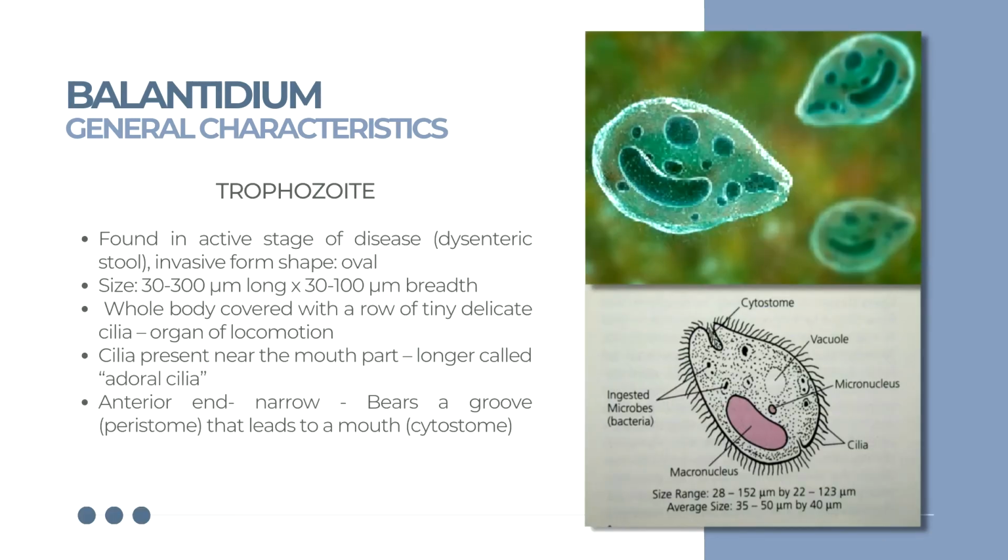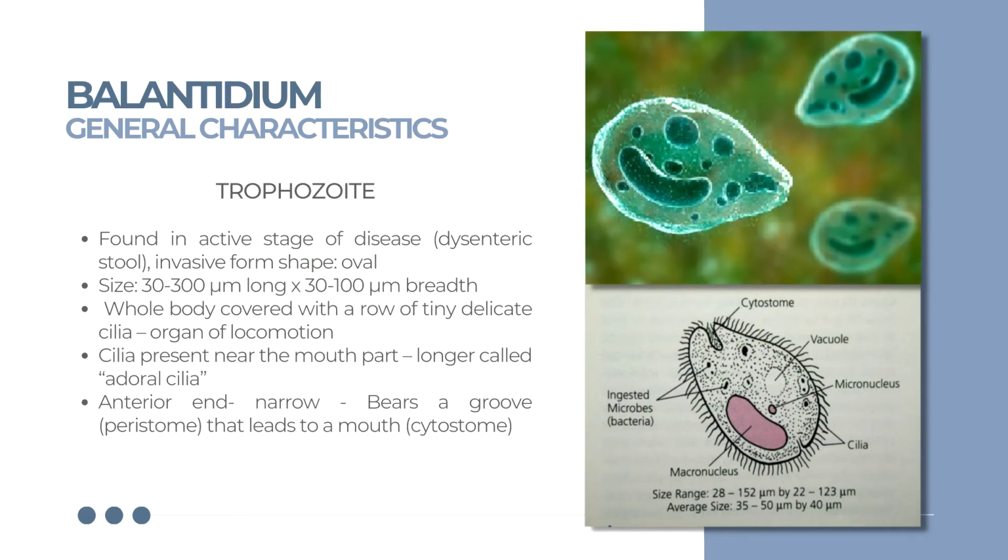We will now describe the trophozoite. The trophozoite is the active reproductive stage of the protozoans that feed on the host. It is found in the active stage of disease, in the dysenteric stool, and its invasive form shape is oval. Its size is 30 to 300 micrometers long by 30 to 100 micrometers in breadth.